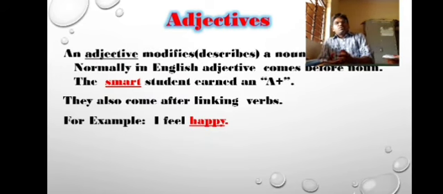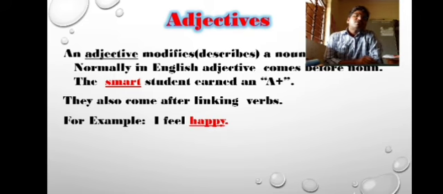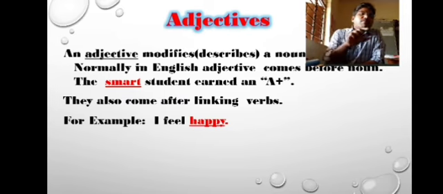Let us move towards the next part of speech. Very important. Yes, adjective. In a simple word I can explain to you: adjective is a modifier of noun. It modifies the noun and gives extra information about the noun. For example, as we saw in the first example, old, that was an adjective. It was used to explain about the man.